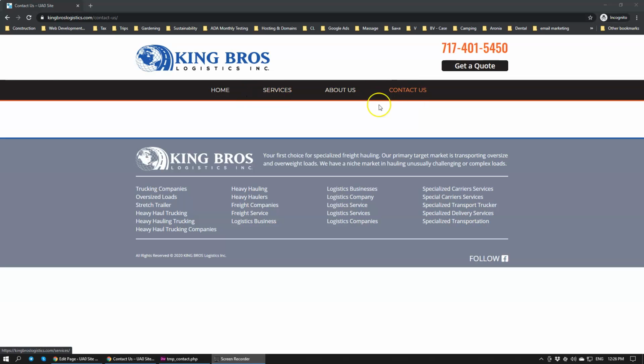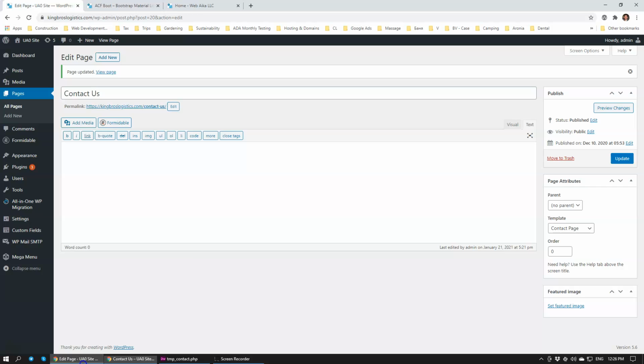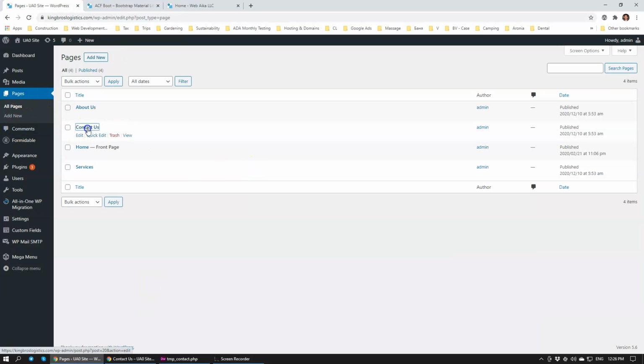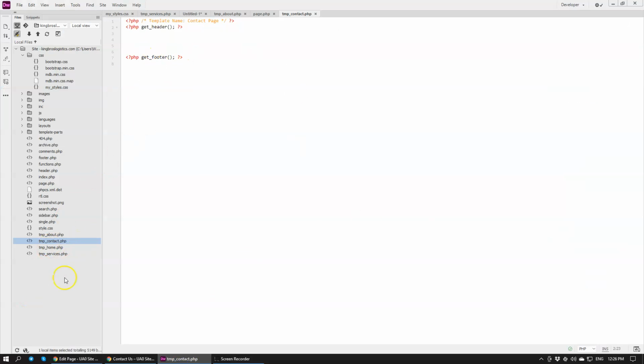Okay, so their contact page is empty right now. We have created a small template. Let's have a look at the template. So Pages, we're going to click on Contact Us, and on the right side you'll see a template selected as Contact Page. How did we create a template? We created it by just creating a new file within the WordPress theme.